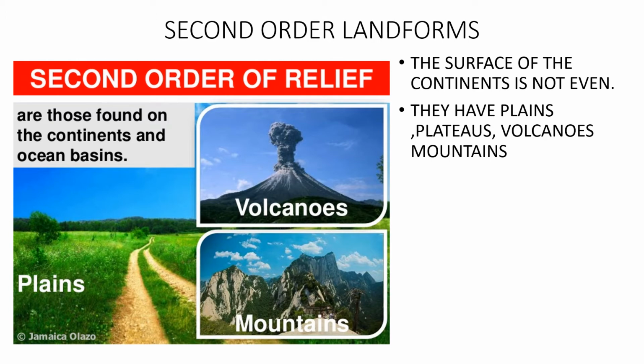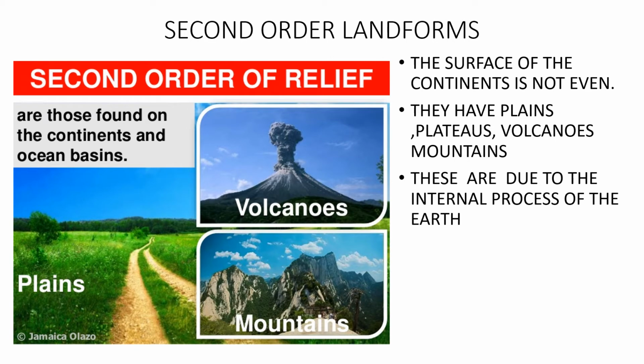All continents, we are in the Asia continent, right? So, we all have plains, plateaus and volcanoes in the landform of the continent called Asia. They are due to the internal process of the earth. These all are caused due to the internal process of the earth.